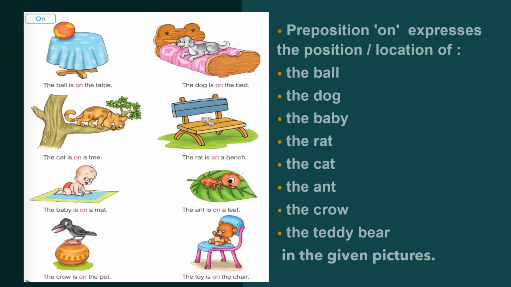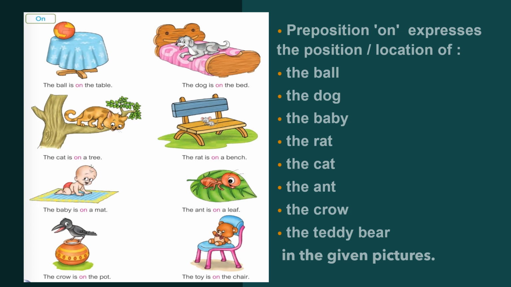Now, the second preposition which we will be doing today is on. Preposition on is expressing the relationship of one thing with the other in a sentence. It is also telling us the location of the ball in the first sentence. The ball is on the table. Then look at the second sentence. It is telling us the location of the dog. The dog is on the bed.